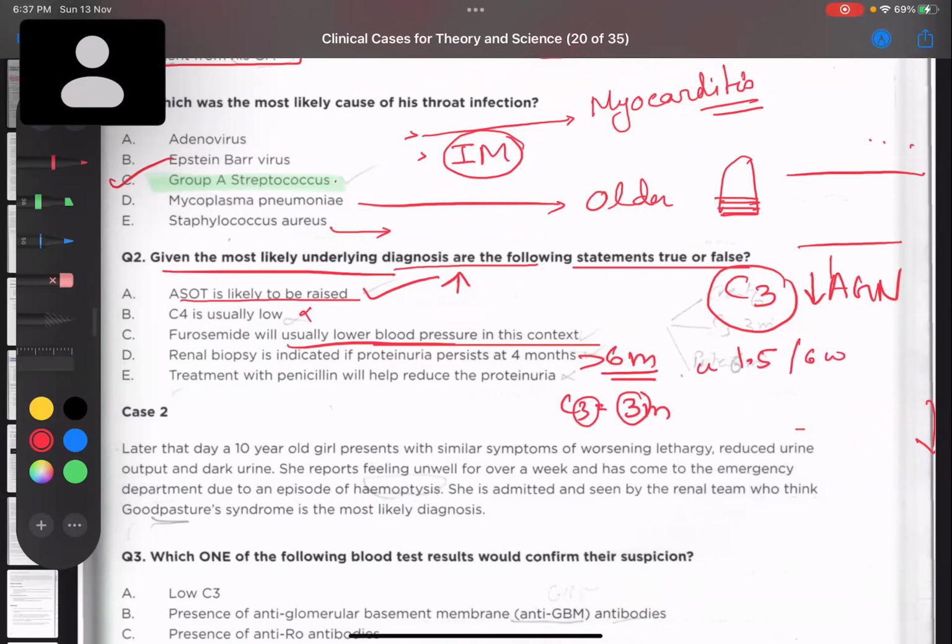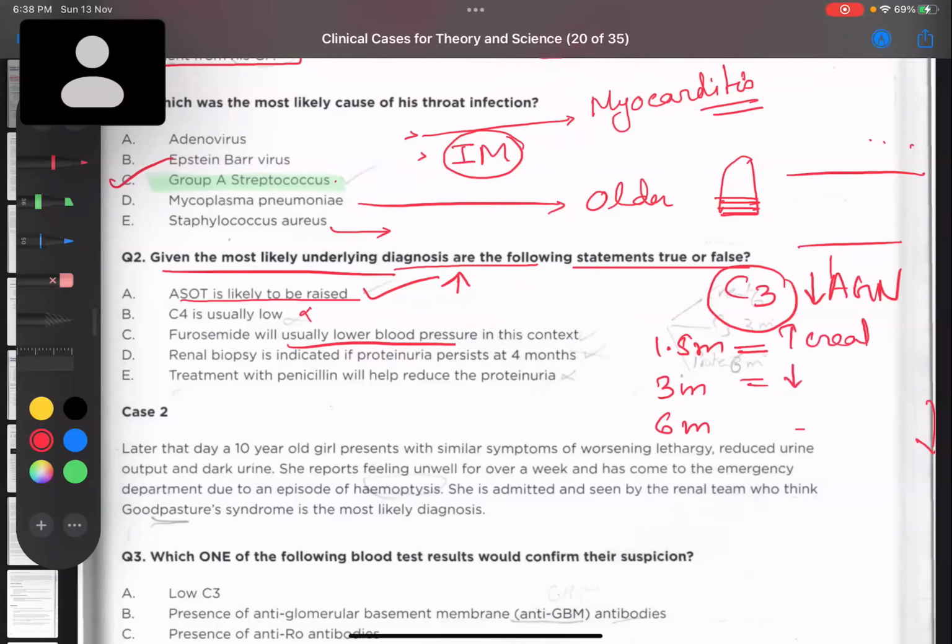Actually, in this particular paper they have written in weeks, but I have decided to make it very easy this way. See, 1.5 month, then you double that, 3 month, you double this, 6 month. 1.5 month of increased creatinine, 3 month of low C3, and 6 month of proteinuria.